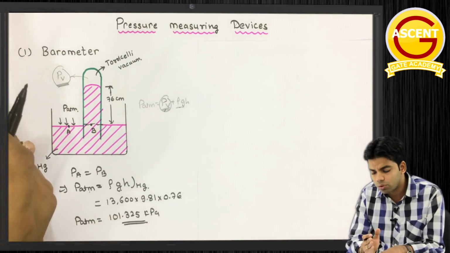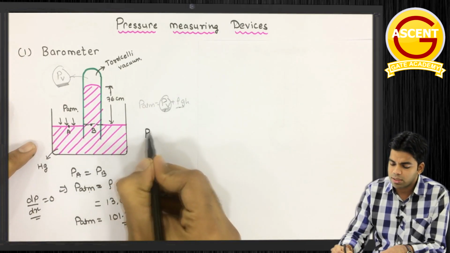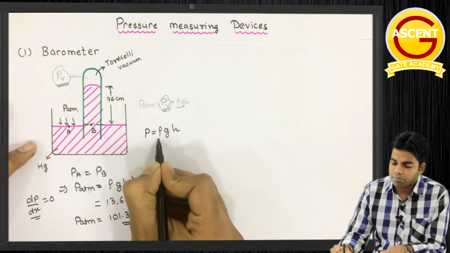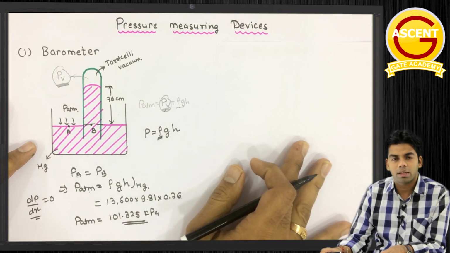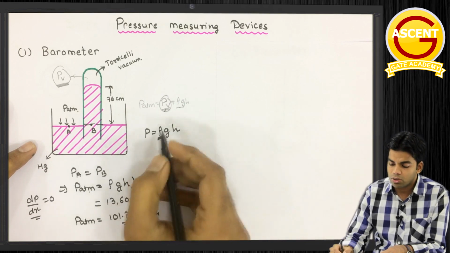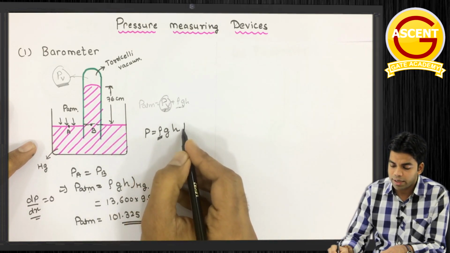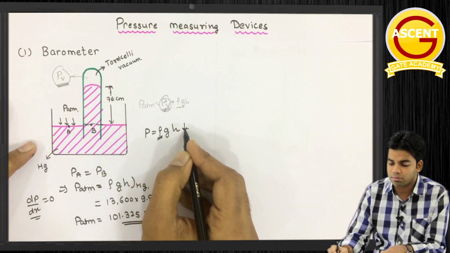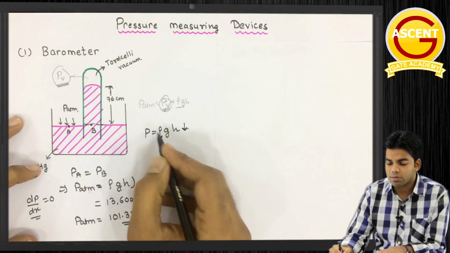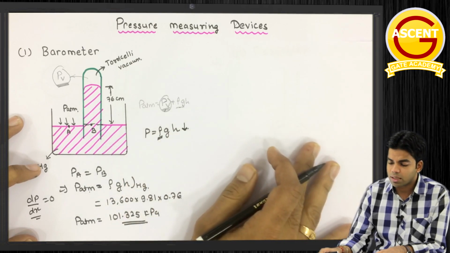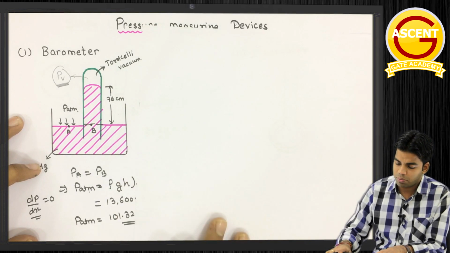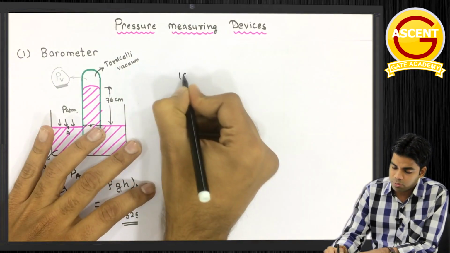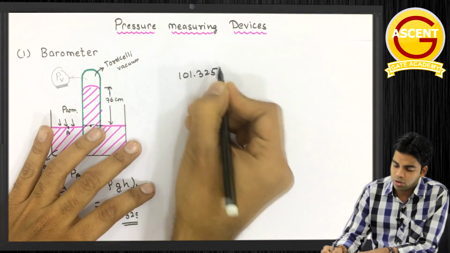Second reason, again I told you that because P is equal to rho GH, and because the density of mercury is highest, density of mercury is more than most of the liquids. So because density is high, the height which is risen by the mercury will be considerable. अगर मैं यही चीज़ वाटर में यूज़ करता हूँ, तो सपोज हमारा प्रेशर है, और प्रेशर इज हाउ मच 101.325 किलो पास्कल.